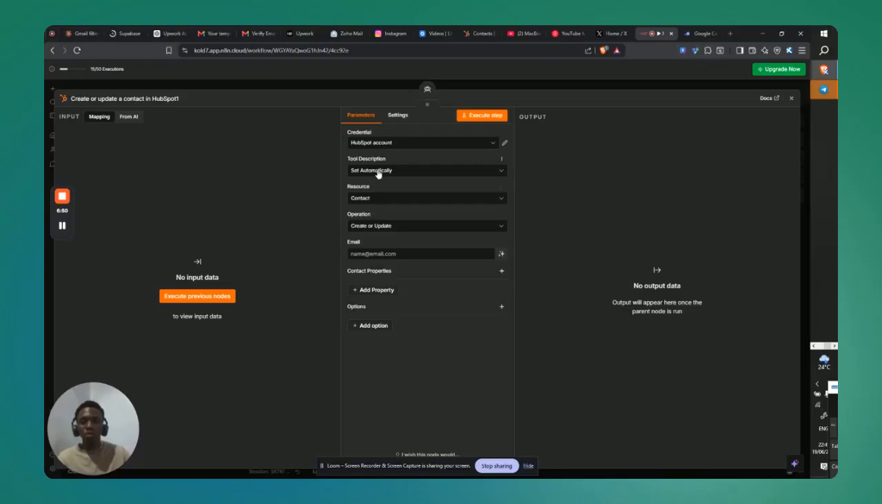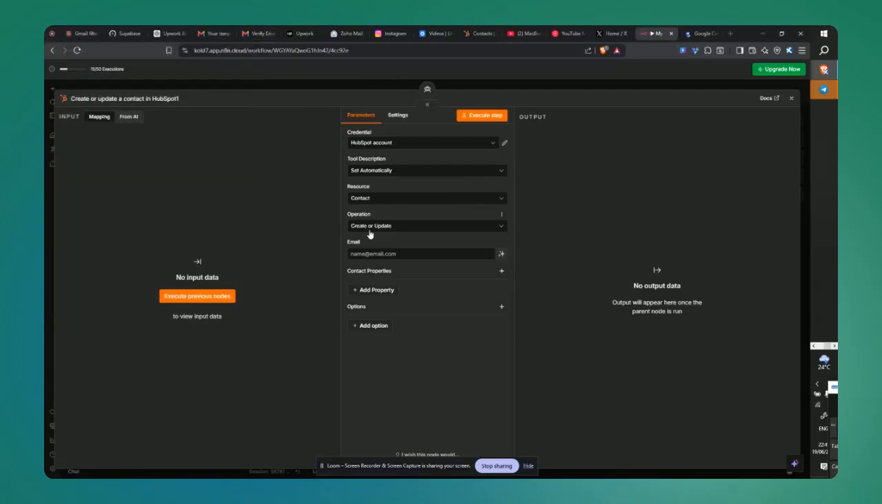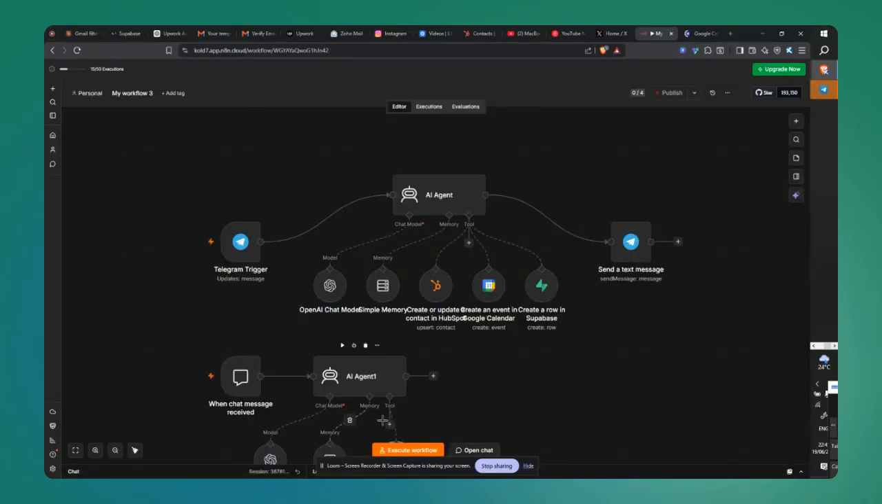For the tool description, that will be set automatically. The resource will be contacts, and the operation would be create or update contacts. For the email, we will map that soon. So let's leave that page.